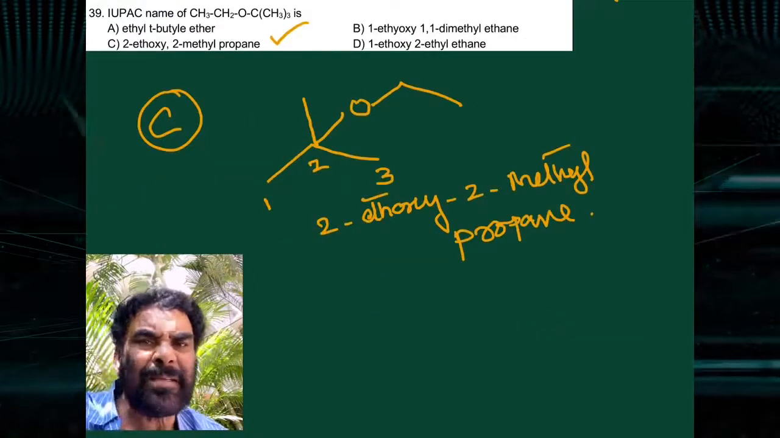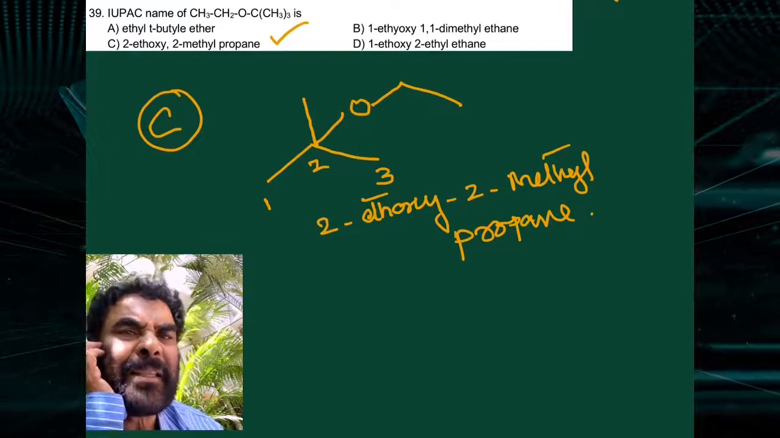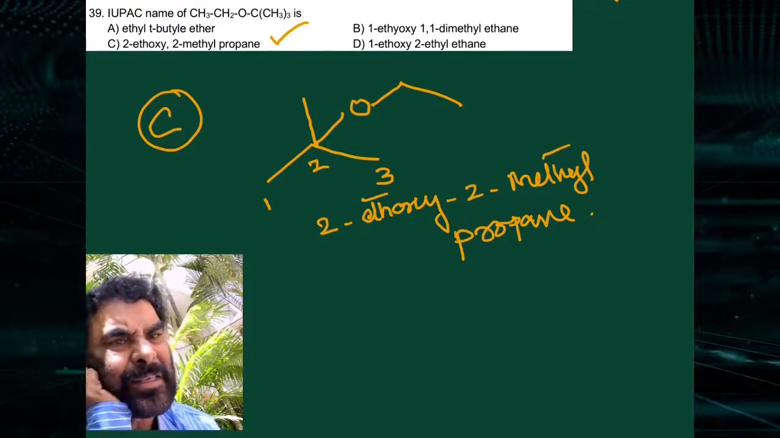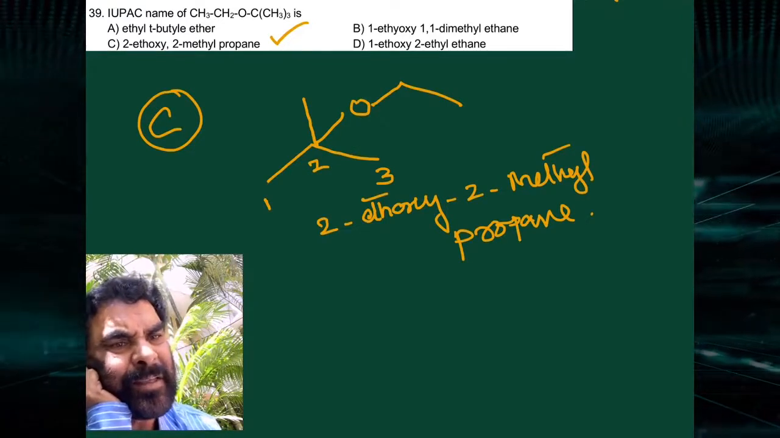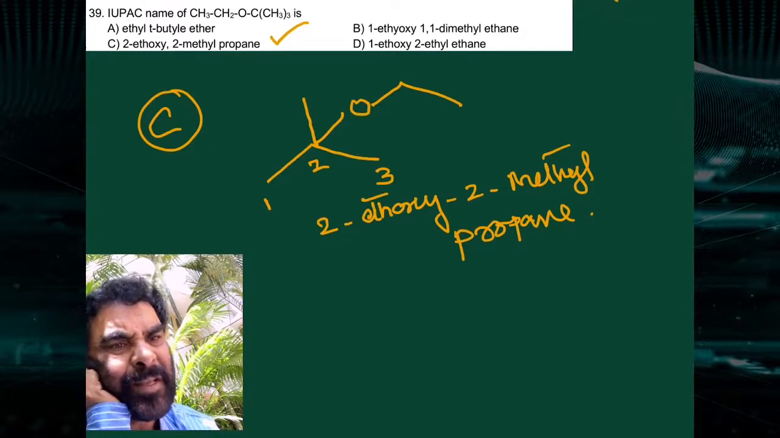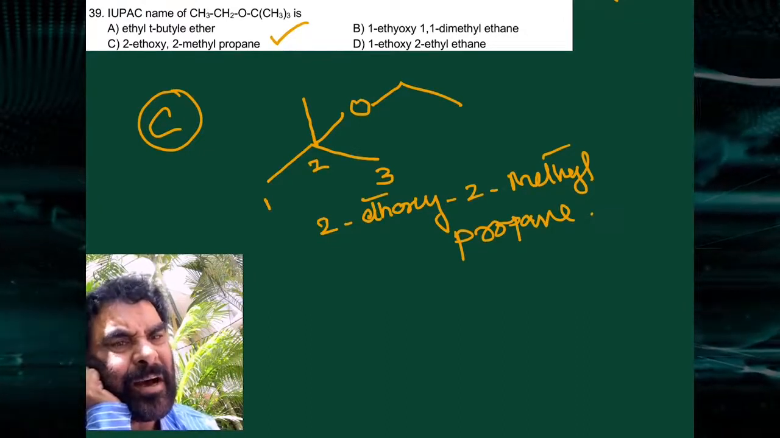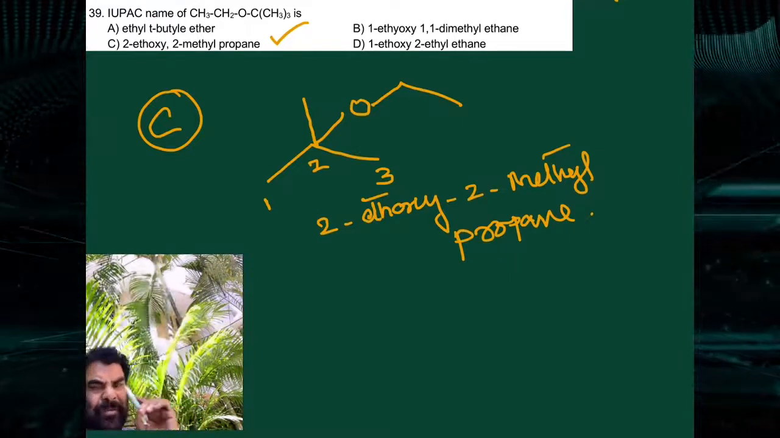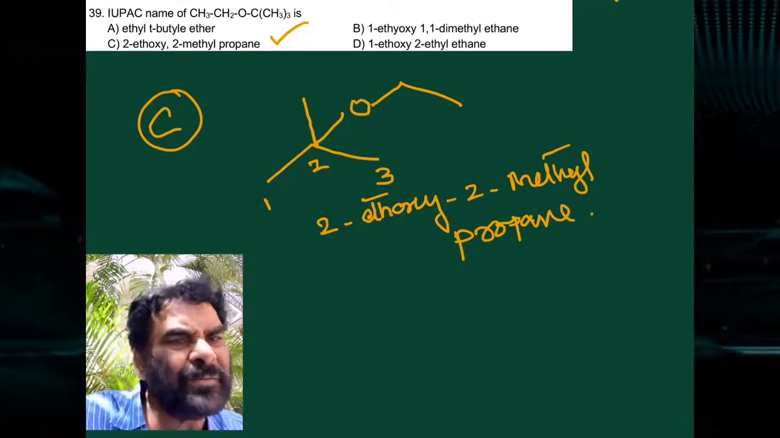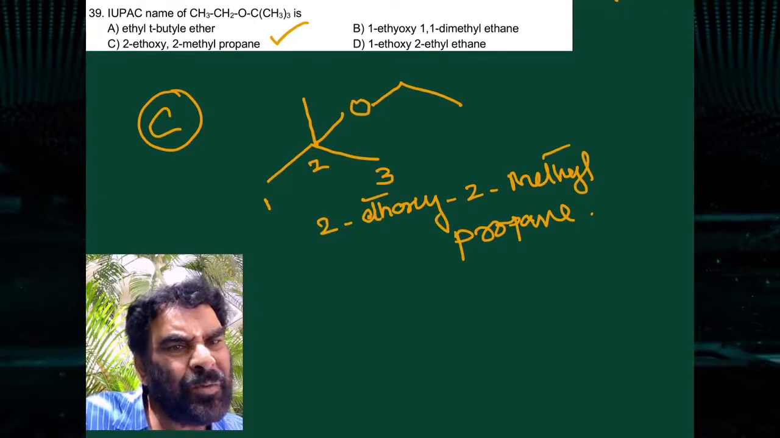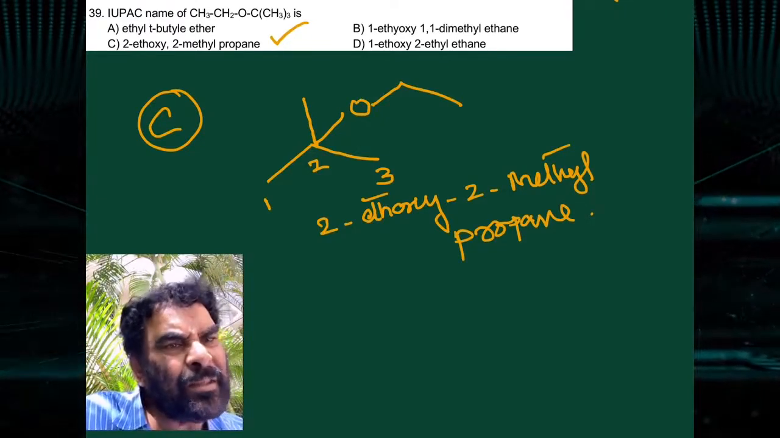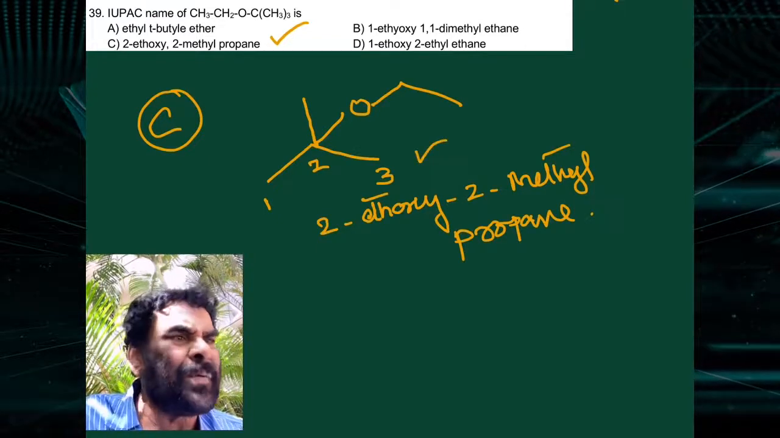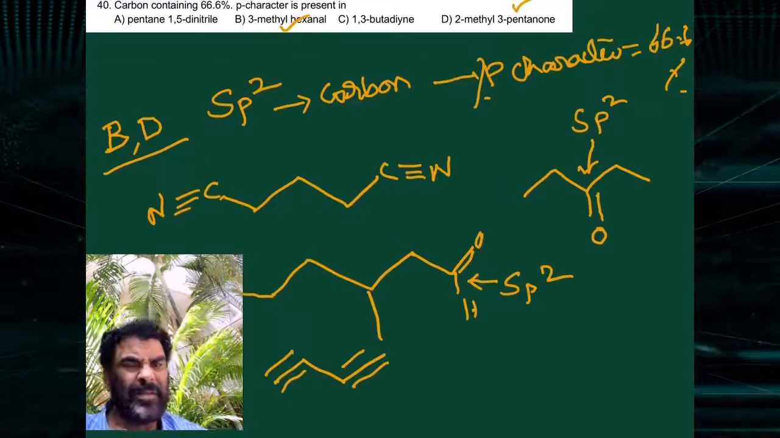The next one is the IUPAC name of ethyl tertiary butyl ether. This is the molecule, with a 3 carbon chain. Take the alkane hydrocarbon, the propane derivative. So this is propane, 2-methyl propane, and 2-ethoxy 2-methyl propane is the IUPAC name of the compound.